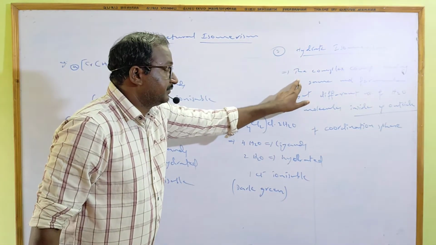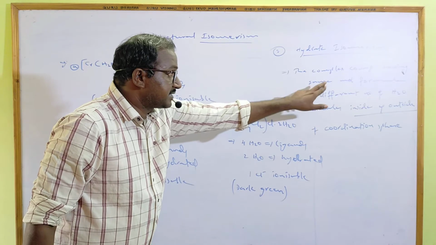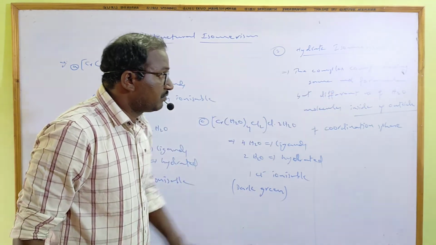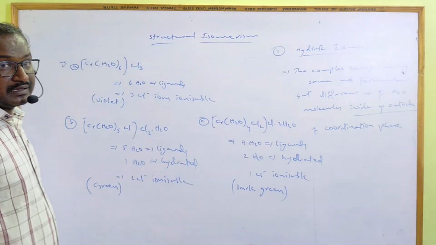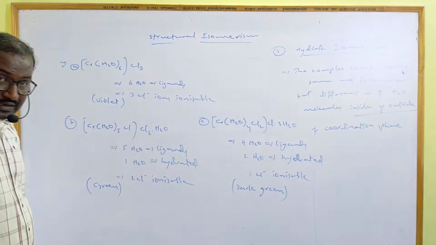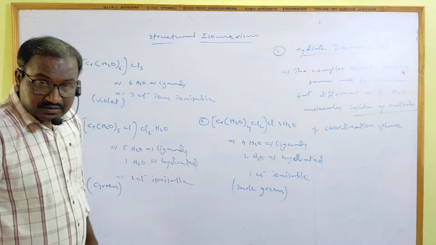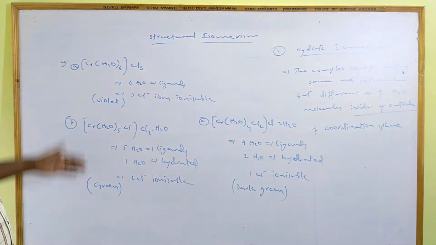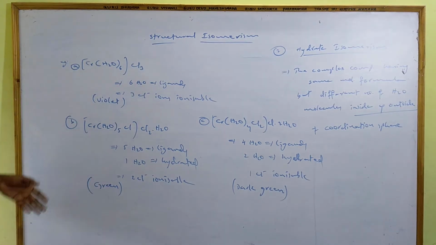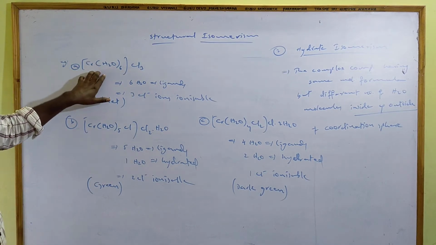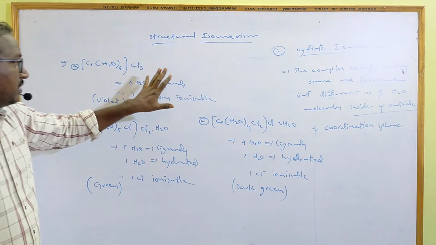Hydrate isomerism. Complex compounds having the same molecular formula but different numbers of H2O molecules inside and outside the coordination sphere are called hydrate isomers, and the phenomenon is called hydrate isomerism. In the first molecule, we have 6 water molecules inside the coordination sphere, no hydrate water.